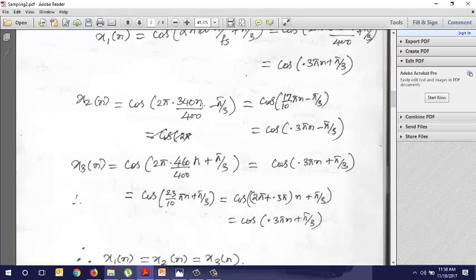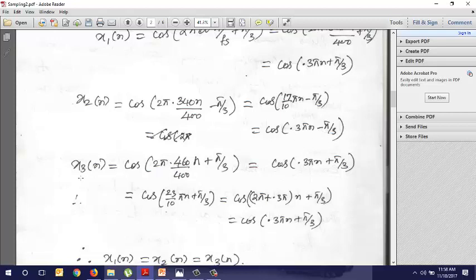It is cos 2 pi 340 n by the sampling frequency, which is 400, minus pi by 3. So 340 divided by 400 into 2 pi gives 17 by 10, that is 1.7 pi n. You can write it as 2 pi n minus 0.3 pi n, which is cos of 2 pi minus theta. You will have cos theta, so cos 0.3 pi n minus pi by 3.